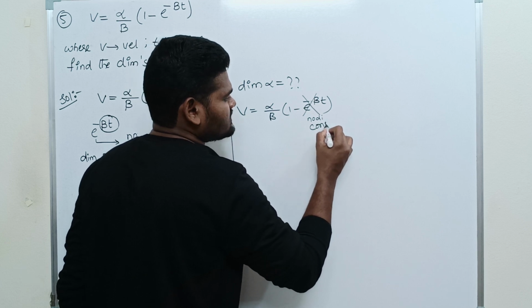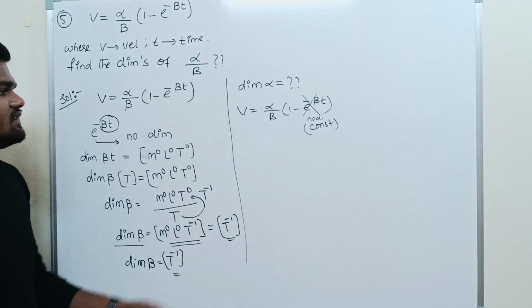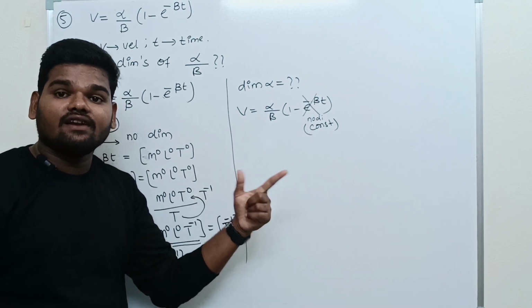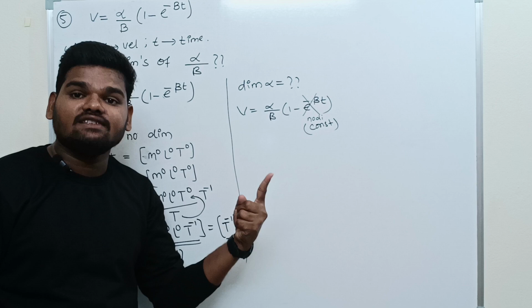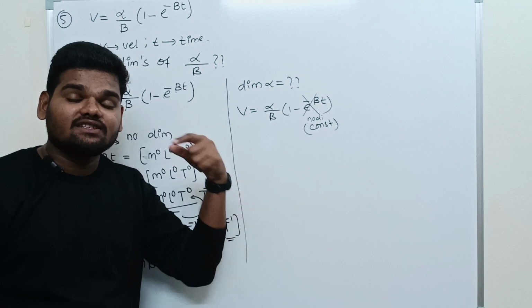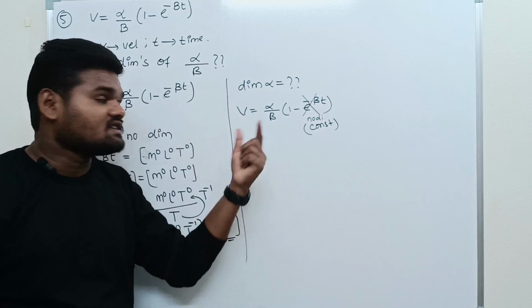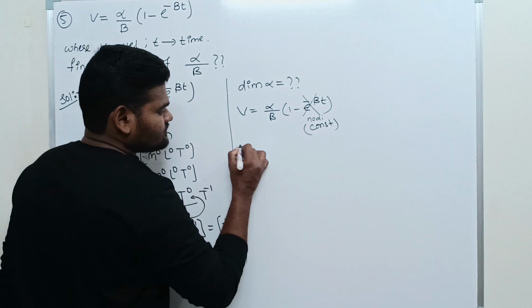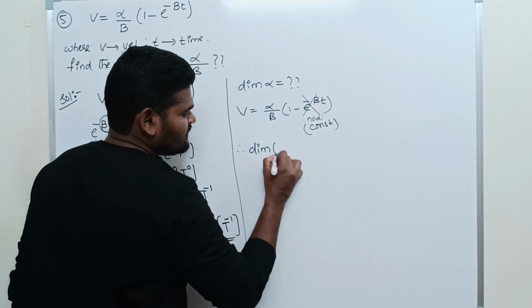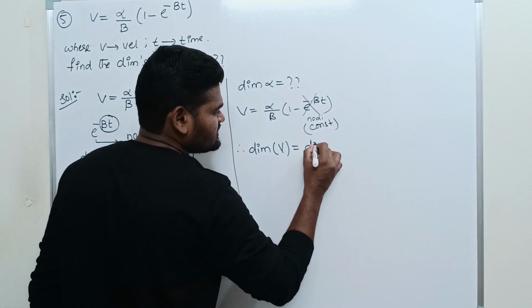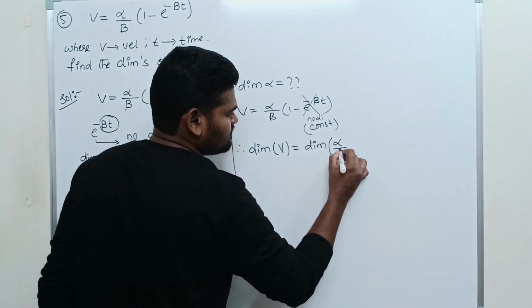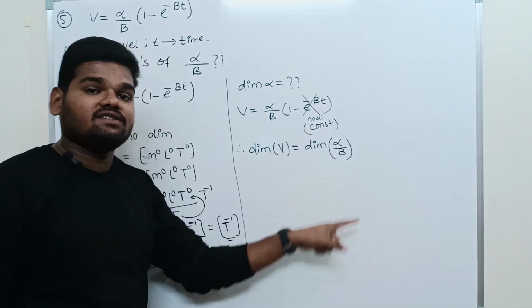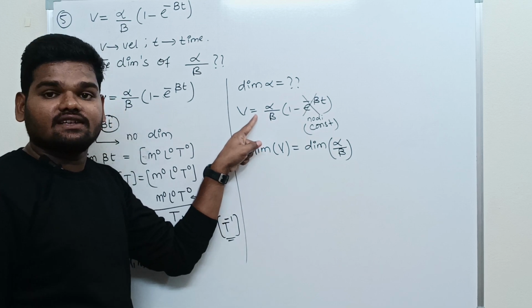V is equal to alpha by beta because their dimensions are the same. Therefore, dimension of V is equal to dimension of alpha by beta.